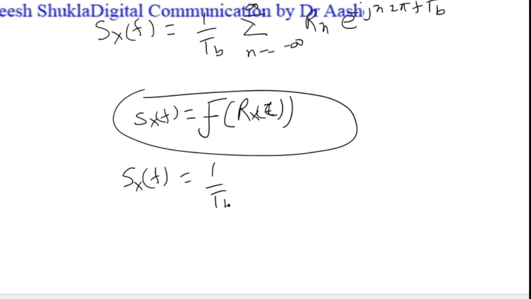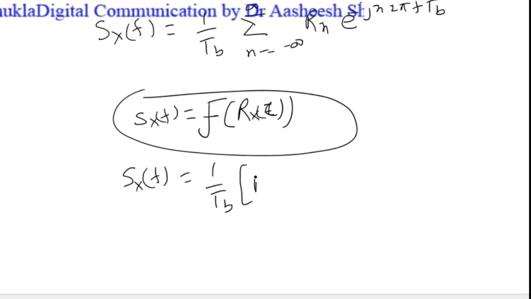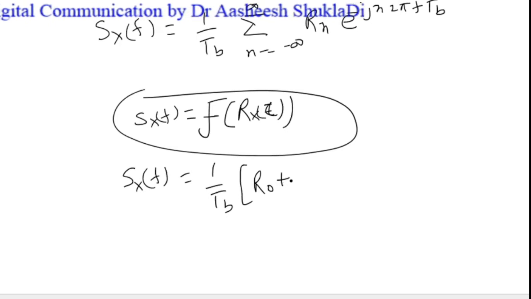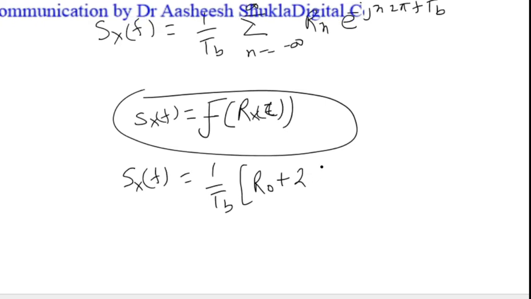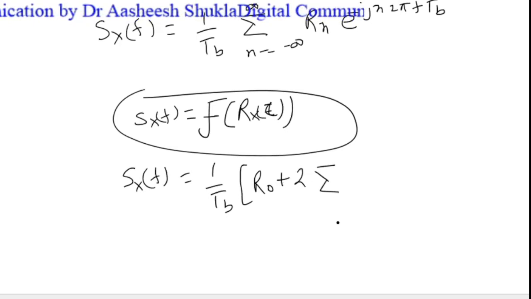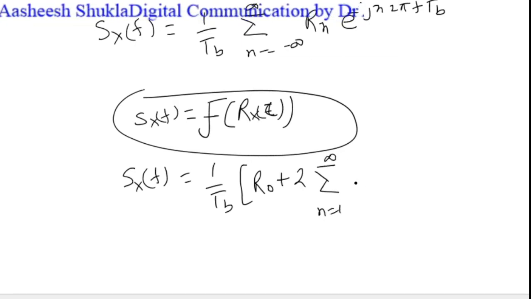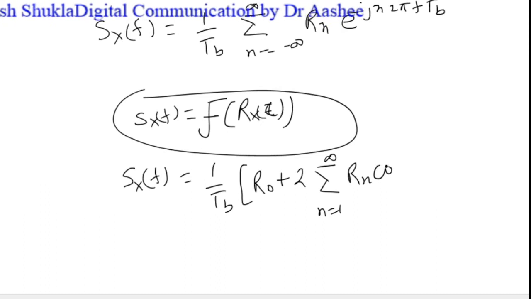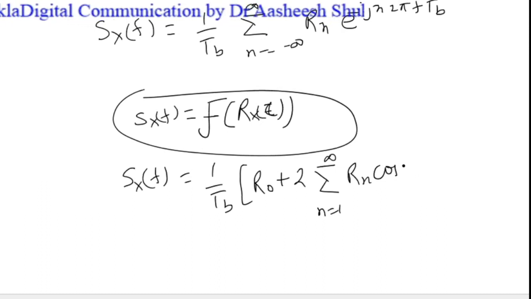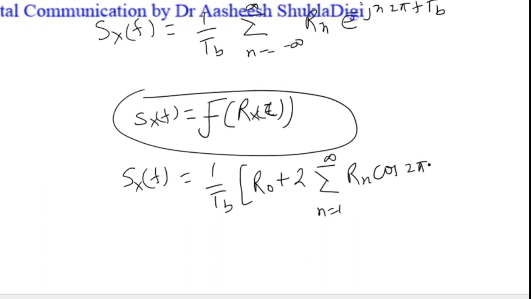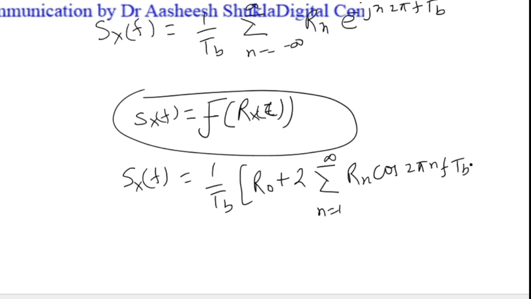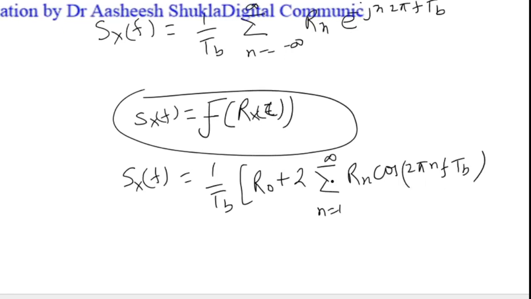1 upon Tb in brackets, R0 plus 2 times summation of n equals 1 to infinity, Rn cos of 2π n f Tb, right? So we have simplified it. Why?